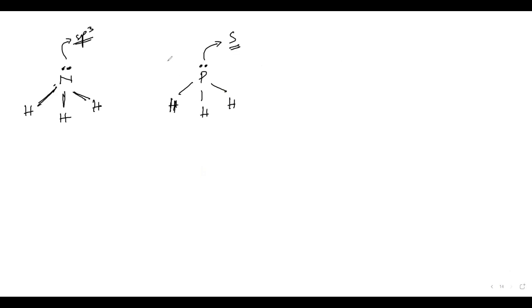Now you tell me, if nitrogen has to donate these electrons and phosphorus has to donate this electron pair, which will be easily available for donation, the electrons of nitrogen or the electrons of phosphorus? Nitrogen. Why nitrogen? Because it is present in sp3, and this hybrid orbital has more character of the p orbitals, correct? And p orbitals are diffused. They are away from the nucleus and less attracted towards it. Hence it will be easily donated. For phosphorus, this will not be the case.